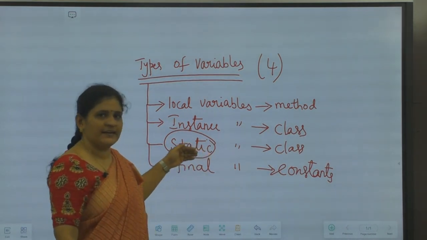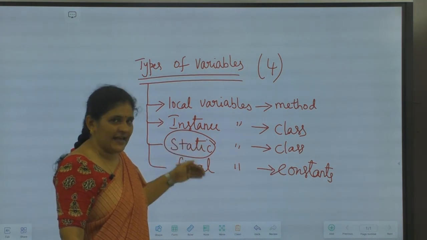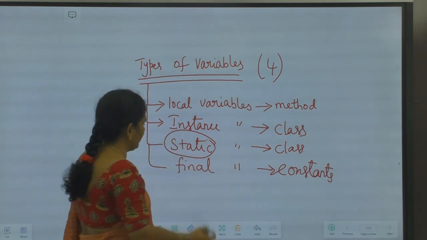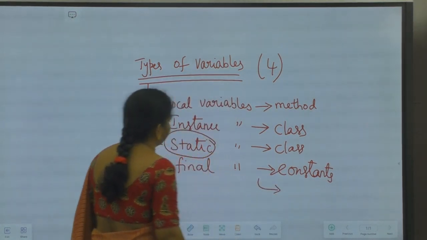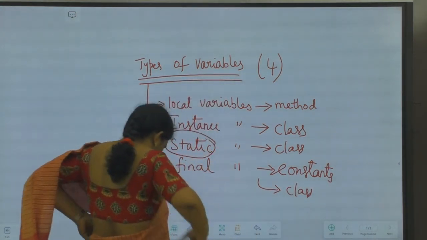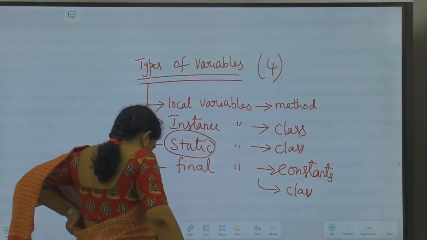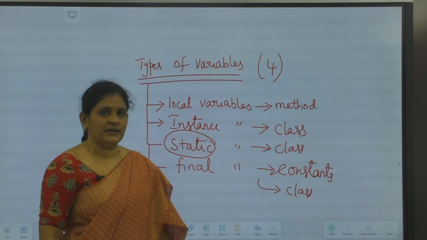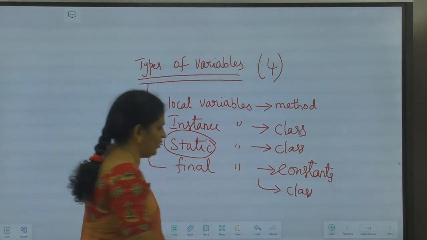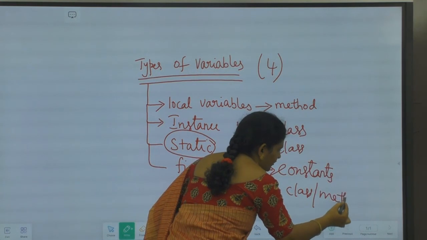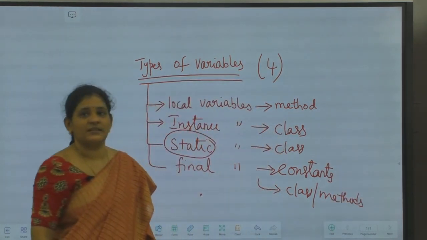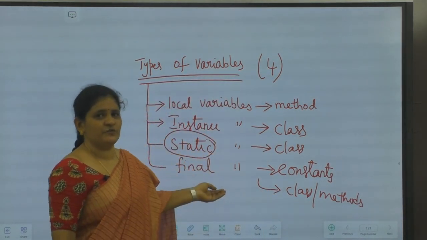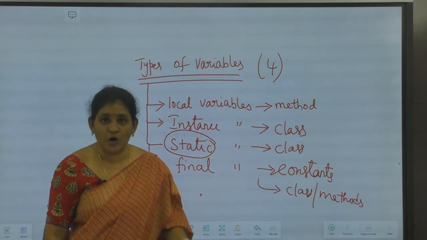Next, the last one: these we can declare either in a class or in methods. We usually use these variables to declare constants in Java.